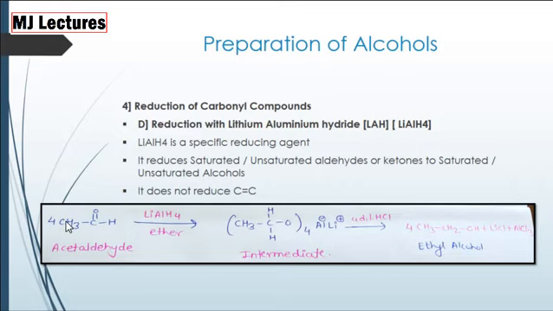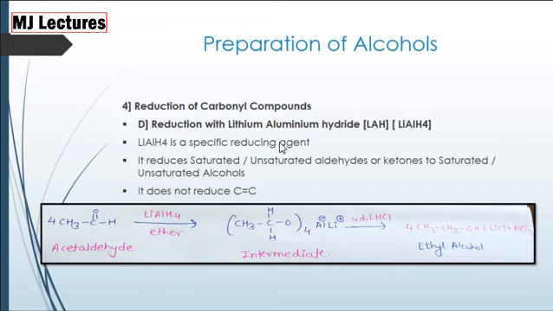Now reduction with lithium aluminium hydride, that is LiAlH4. Acetaldehyde, that is aldehyde, when treated with lithium aluminium hydride in presence of ether, we get an intermediate here. Again when it is treated with dilute HCl, we get ethyl alcohol as a product.